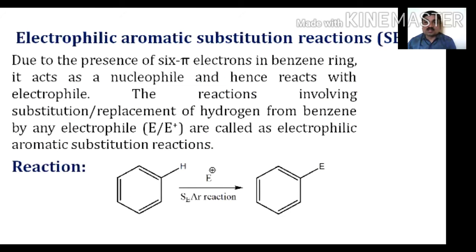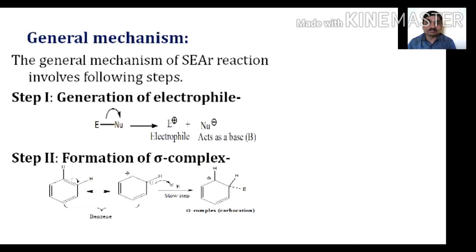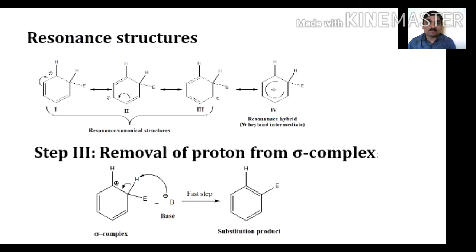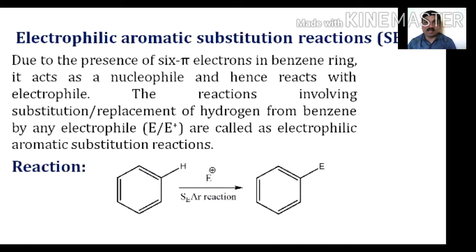Electrophilic substitution reactions. Due to the presence of six pi electrons in the benzene ring, it acts as a nucleophile and reacts with the electrophile.